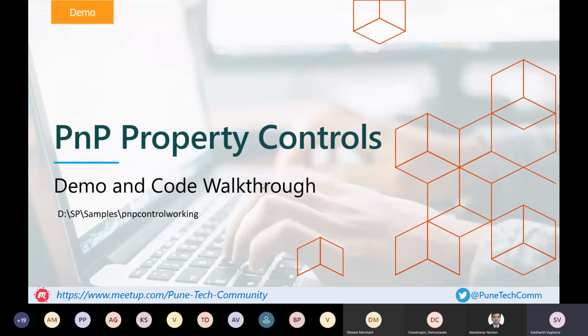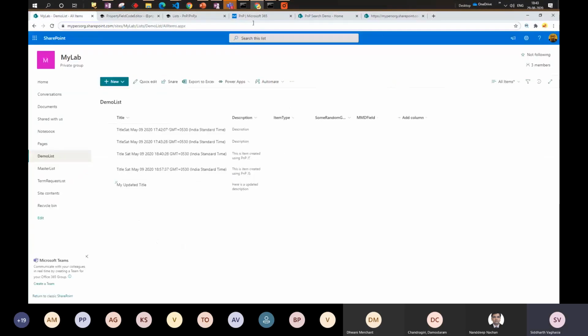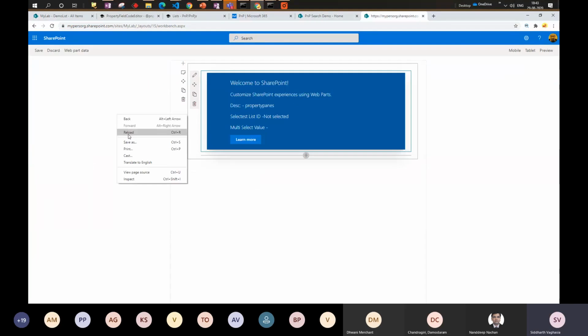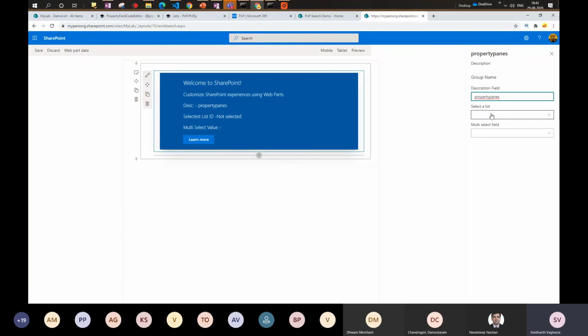So let me first demo a couple of these controls which I have already started. Going to the workbench, I already have gulp serve running. I'll first show you the demo of what is happening, and then we can do the code walkthrough. I have used two controls, one of which is the list picker control that Nandip has already used. I particularly chose this because we wanted to show that the same control can be used on the content side, and the same control can also be used on the property pane side of it.